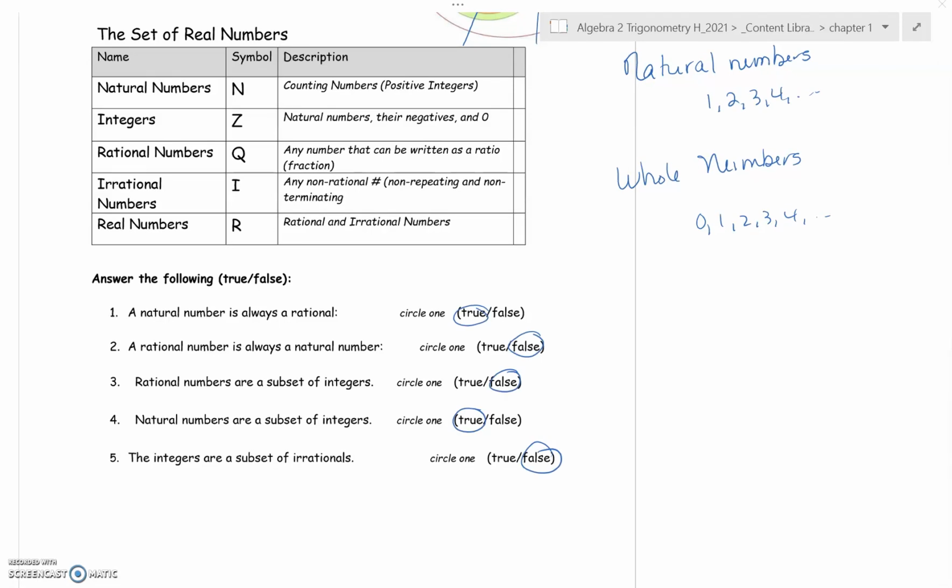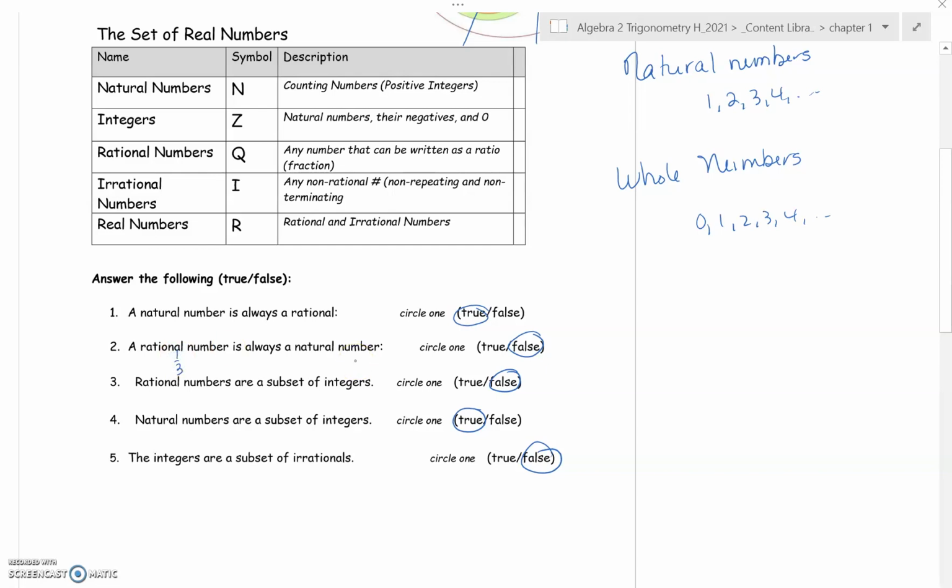So in other words, a natural number is always a rational number. Well, sure, looking at the diagram, and again, natural numbers are 1, 2, 3, 4. Rational numbers can be written as a fraction. A rational number is always a natural number. Not necessarily, because a rational number, for example, 1/3 is rational, but it is not natural.